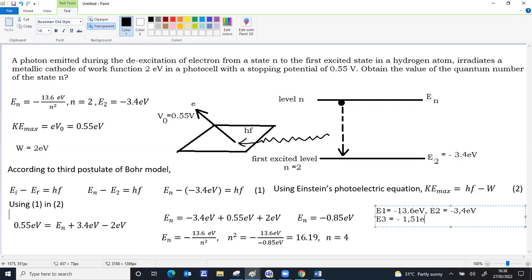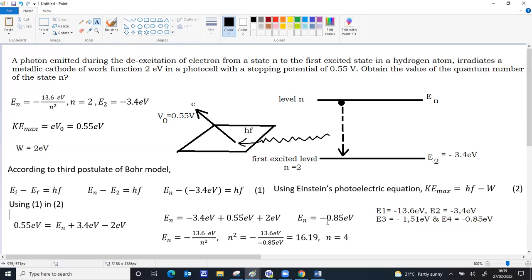Level 3 is minus 1.51 electron volt, and level 4 is equal to minus 0.85 electron volt. There are so many levels, but if you learn at least the first 4, that's good. If you know this, you can avoid the last part of the calculation. After getting En equal to minus 0.85 directly, you can directly write n equal to 4.